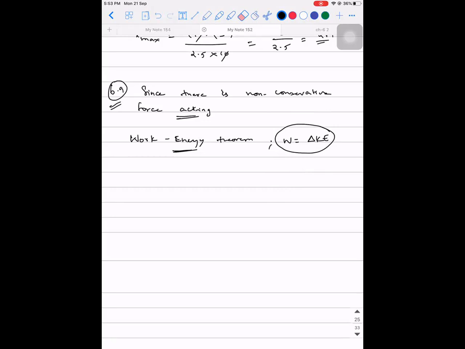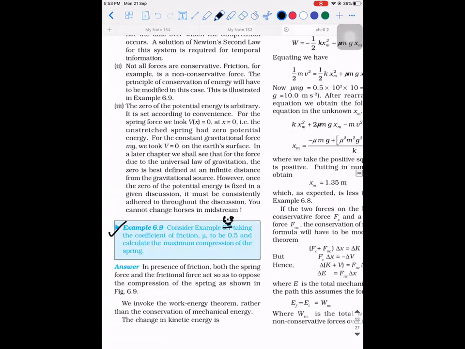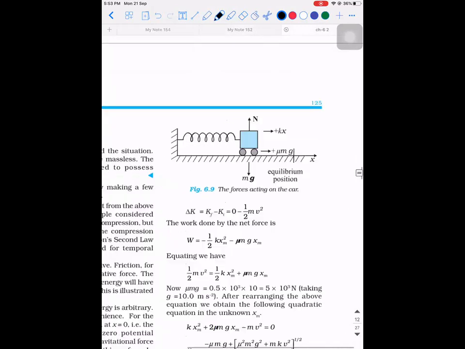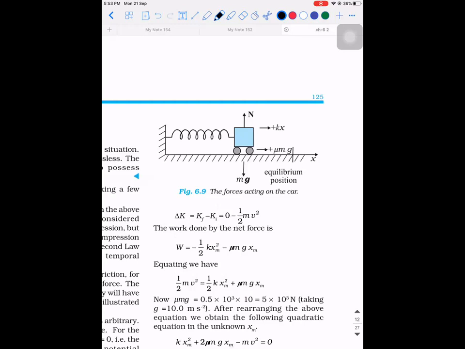Now let's think. So where is the diagram? I'll show it there itself. So as I told you, since we are going to apply work energy theorem here, observe what is going to happen. When the car is moving in this direction, the restoring force will act in the rightward direction. Right? Frictional force will also act in the rightward direction. Then there is normal force acting on the car and there is weight acting in the downward direction. Accepted till this point?